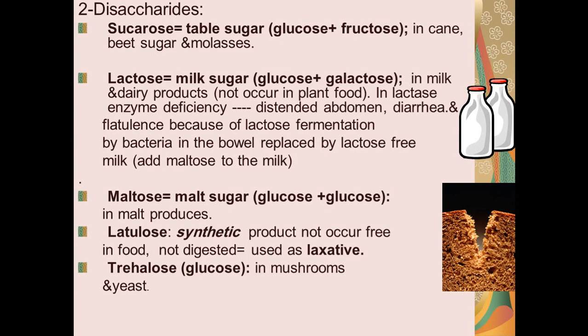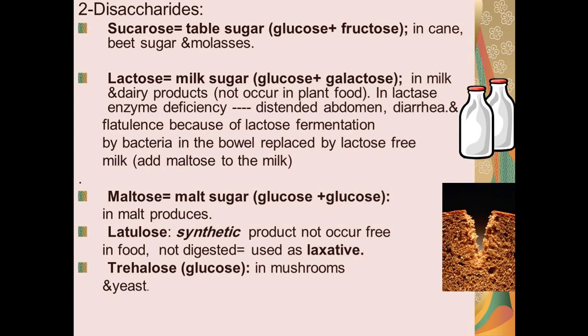Maltose is malt sugar. This is the malt sugar. It is composed of 2 atoms of glucose, and it is found in malt products. Lactulose is a synthetic product, does not occur in food and is not digested and is used as a laxative. And we have, as we said, trehalose. Trehalose is a glucose found in mushroom and in yeast.